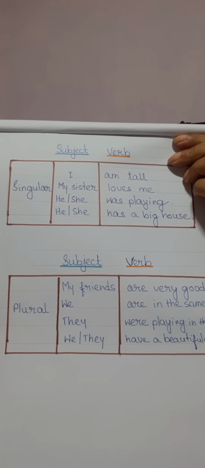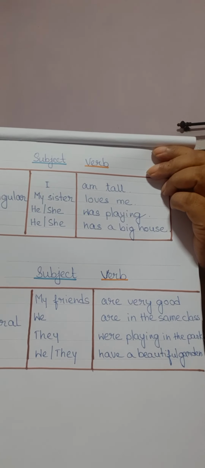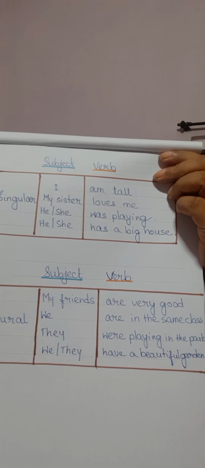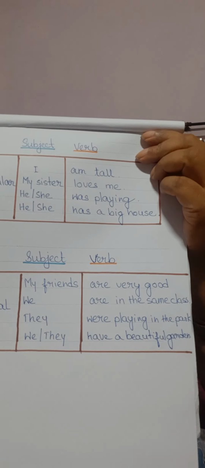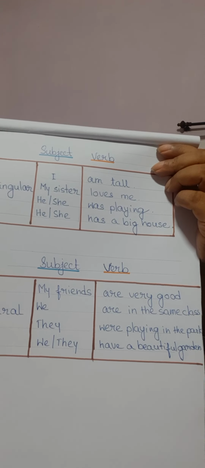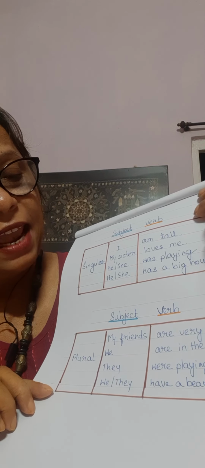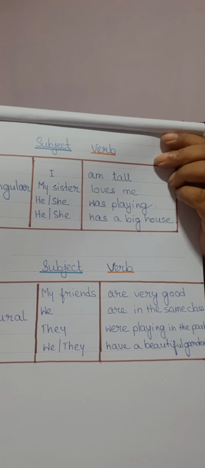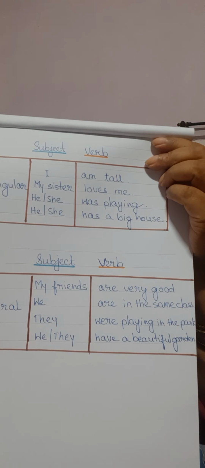Okay. Now, plural, subject plural, verb plural. My friends are very good. My friends plural, are is also plural. We are in the same class, we plural, are plural. They were playing in the park, they plural, were plural.